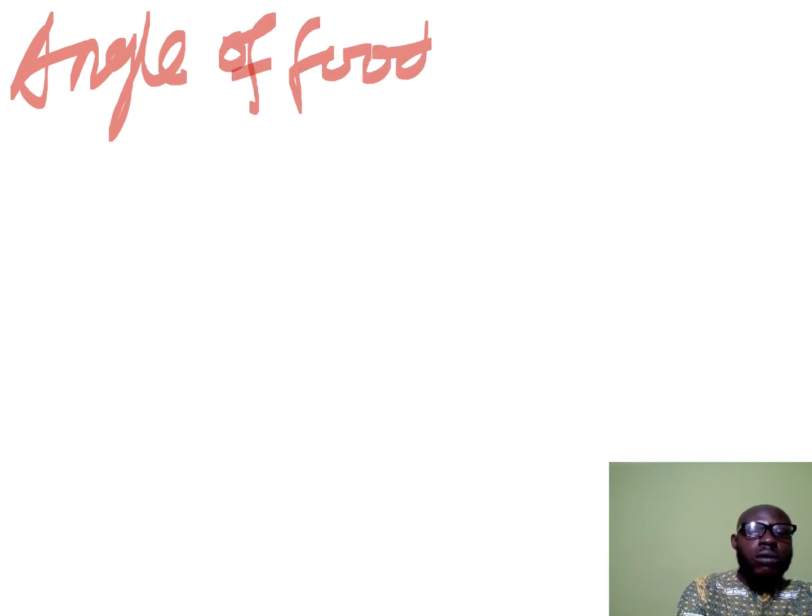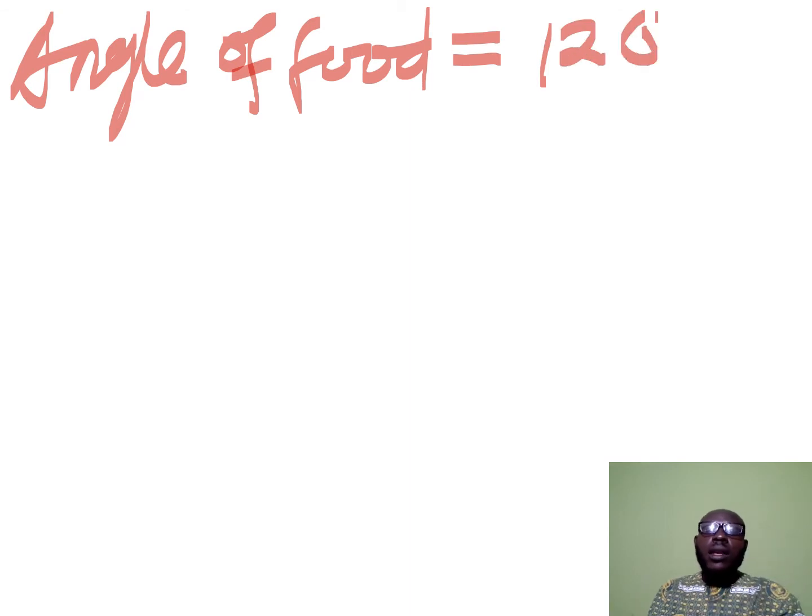Now, the first question reads, what fraction of Mr. Esiedu's income is spent on food? So what you have to do is to find the angle of food. And the angle of food is 120 degrees.